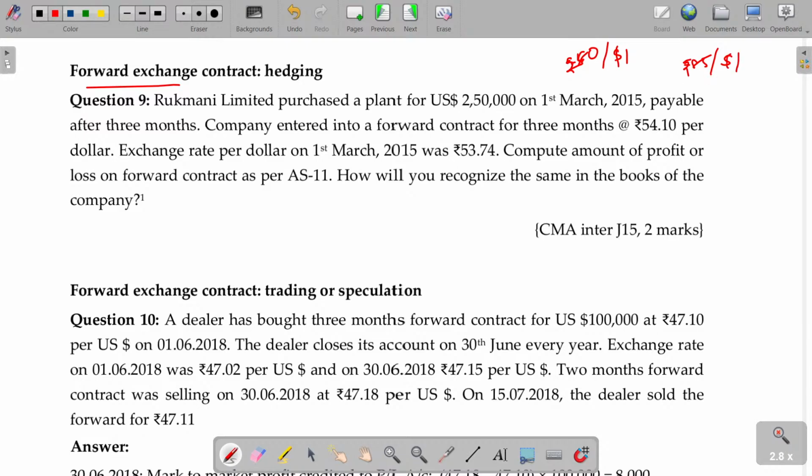This fellow says, I asked you for $1 only, sir. Okay, I gave you 3 months credit period also, sir. What can I do? For the 3 months period, the dollar increased to 85. Now I have to pay 85 to purchase the dollar and give to you. Unwantedly, there's a loss of 5 rupees. Then what can I do? I want to safeguard this position. Also, I want to enjoy the 3 months credit. In order to safeguard yourself, you can pay today itself, no problem, no tension. But you want to enjoy the 3 months credit period also. Enjoy, but you should not face the risk.